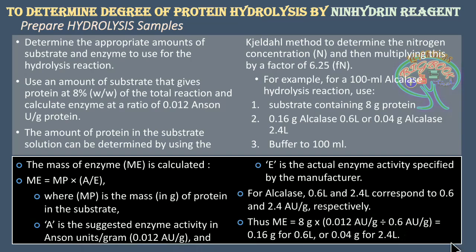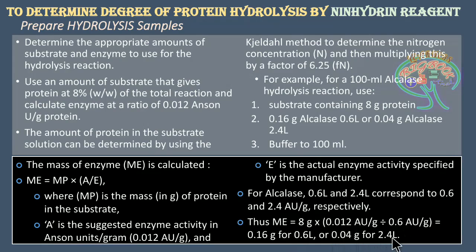The result we got is 0.16 gram for 0.6 L. The values subjected here are for this particular enzyme activity, 0.6 L. So we got 0.16 gram for 0.6 L. If we subject the 2.4 Anson unit in the place of 0.6, then we get the required amount for this particular 2.4 Anson unit per gram.